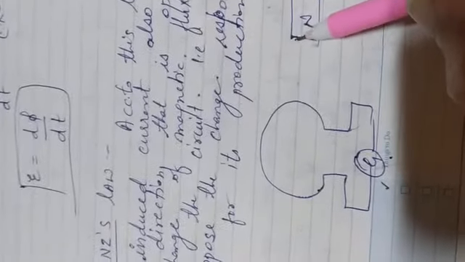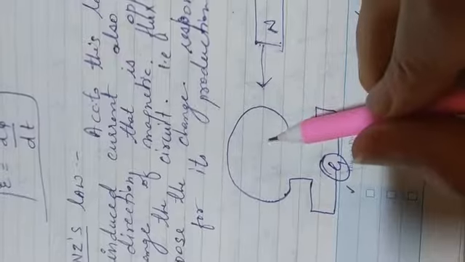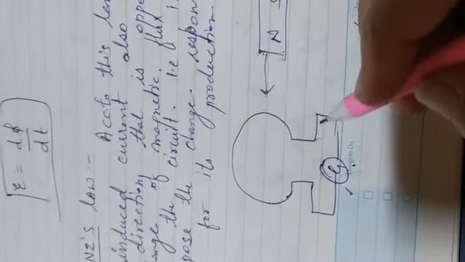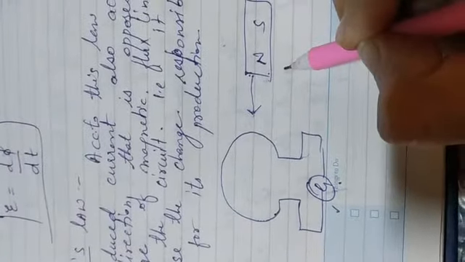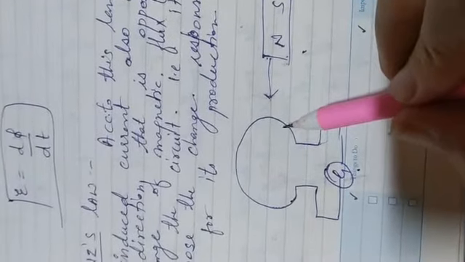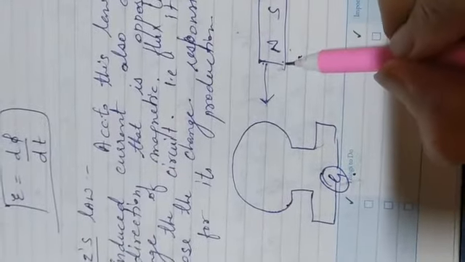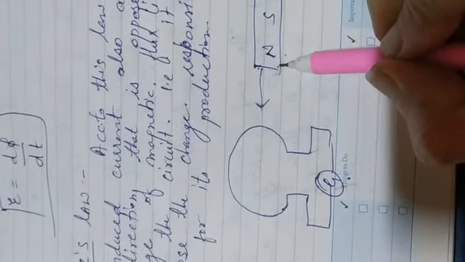As we bring this magnet near it, magnetic flux will change, then current will be induced. Here the current is induced due to the changing position of this magnet. Clear? Here the cause of production of the induced current is this magnet. That's why it opposes the cause of its production.